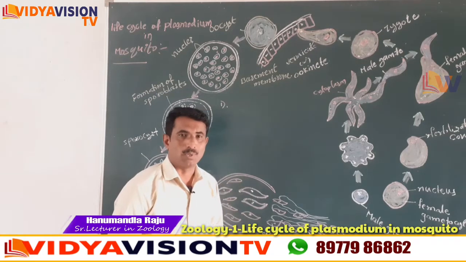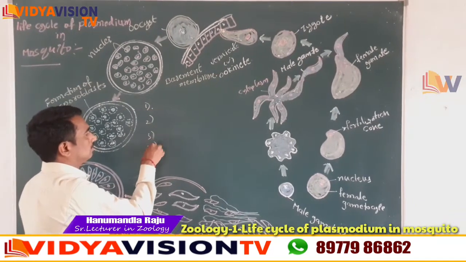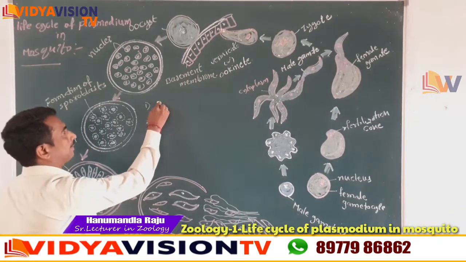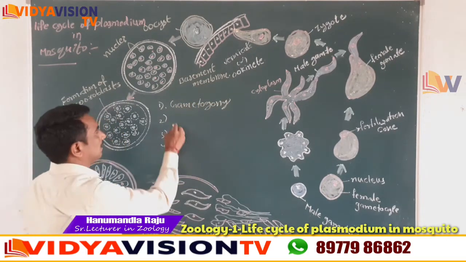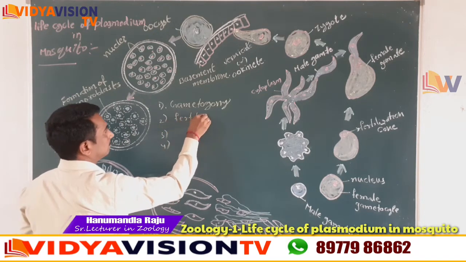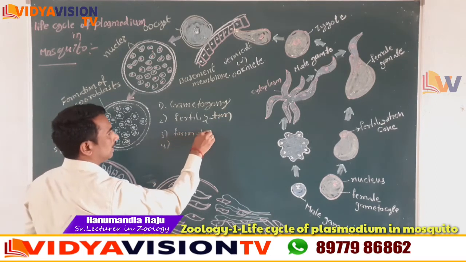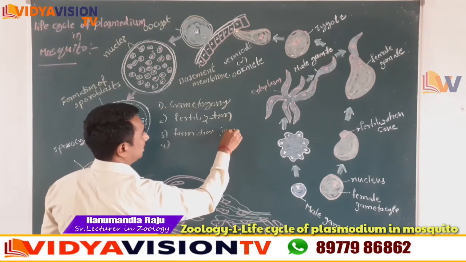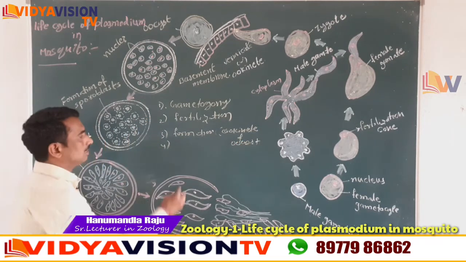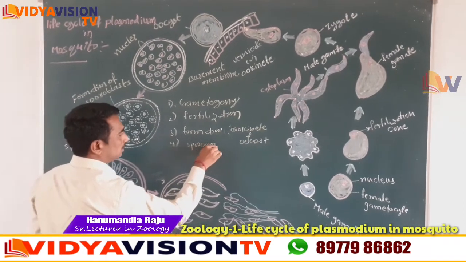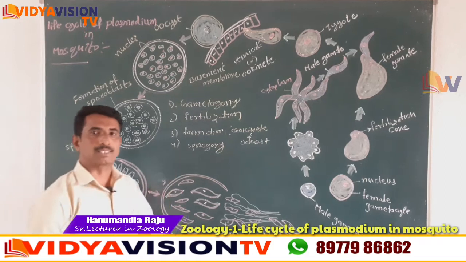The life cycle of Plasmodium vivax, listen, has a total of 4 stages, right? 1, 2, 3, 4. The first stage is gametogony, the second stage is fertilization, the third one is formation of ookinete and oocyst, and the fourth one is sporogony. Here children, these are the main 4 steps in the life cycle of Plasmodium vivax in mosquito.